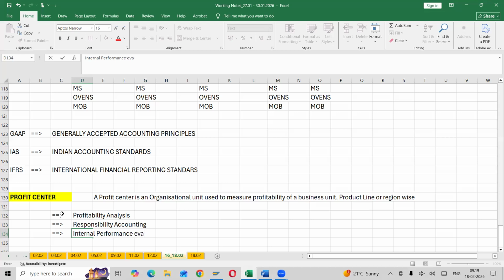Sir, this will give the idea based on region wise or business center. Again, it all depends upon the customer requirement. If the customer wants profit centers area wise, then it will check area wise, or else they want product wise profit centers. They may want to check how much profit they made with color televisions, how much with washing machines. Again, it all depends upon the customer requirement. So the profit center can be assigned area wise or product wise. Clear, everyone? Any questions on this?